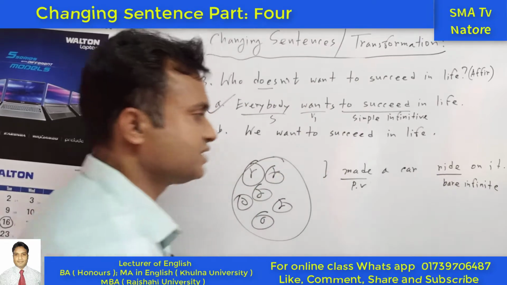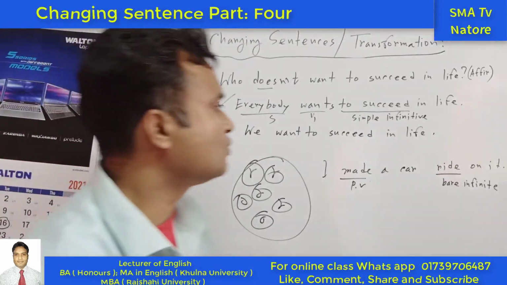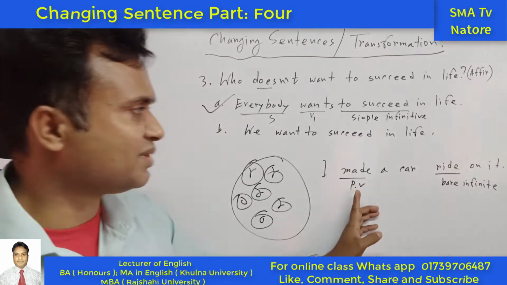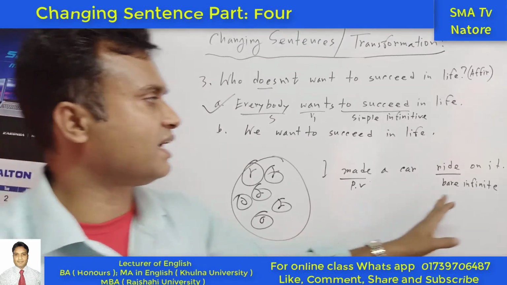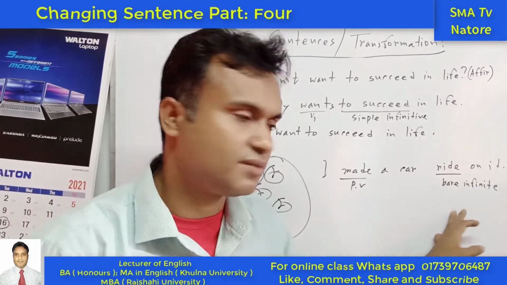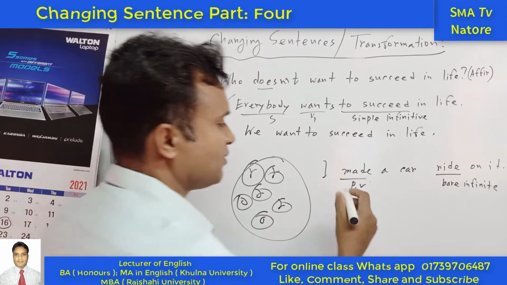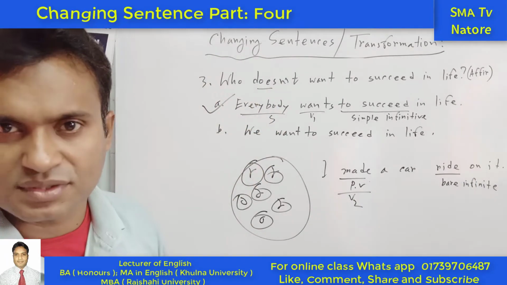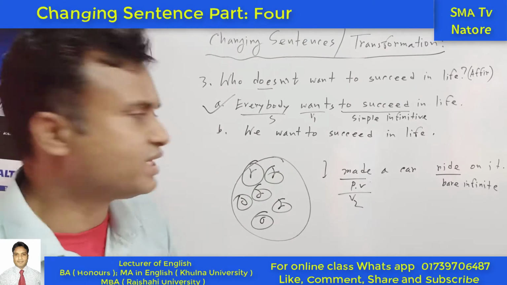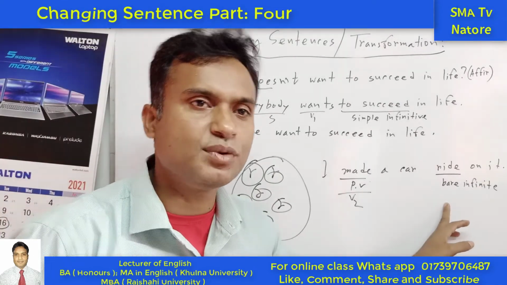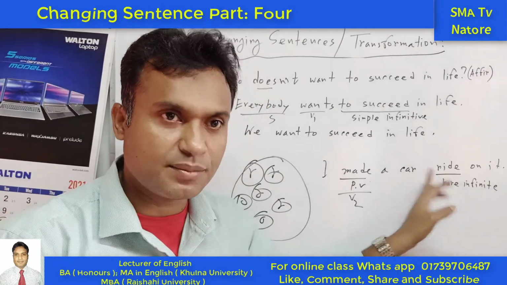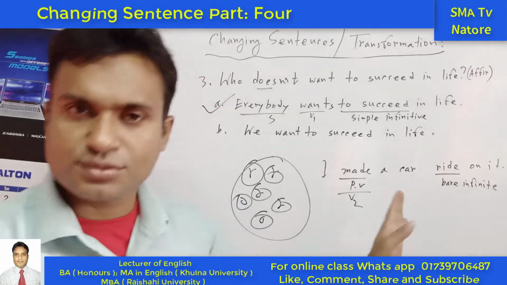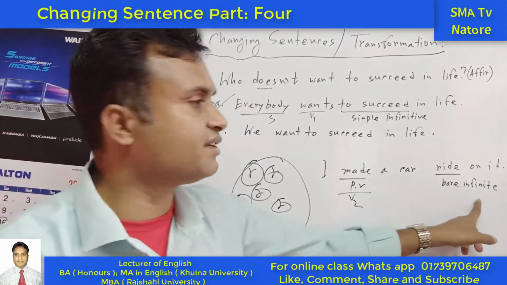So in this sentence we can see that we must use any type of tense. For example, subject plus the past form of the verb, "need to". But here is the present form. Ride, rode, ridden. We cannot use the simple present form in this case. But we can use this word here. Why? Because this is the bare infinitive.